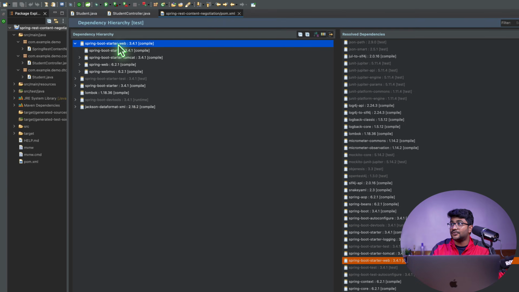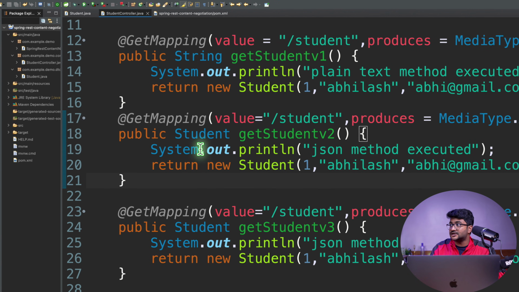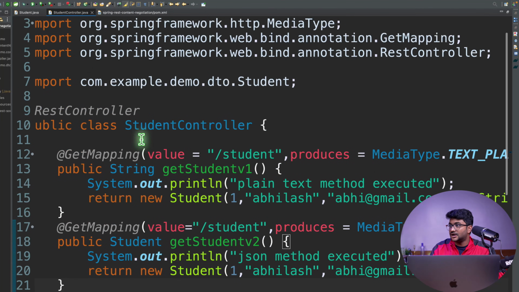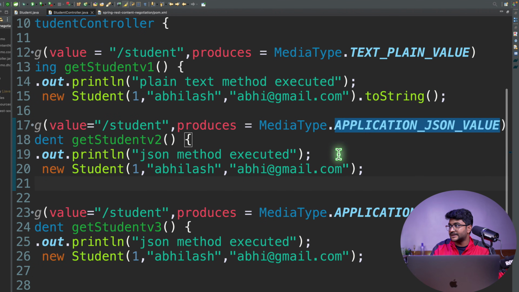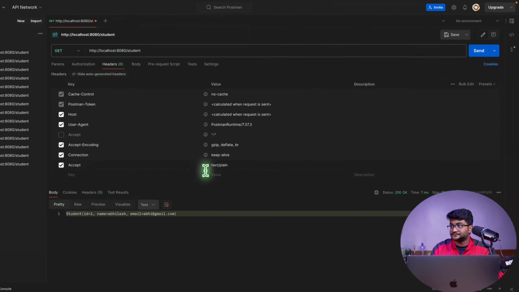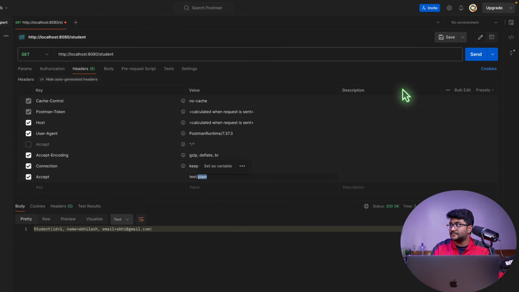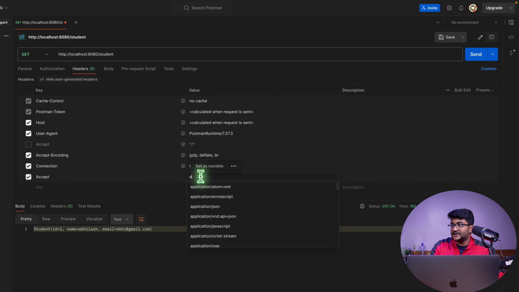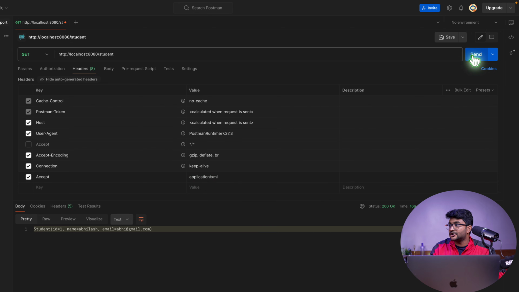Now, if I go to my student controller, obviously I think right now you're going to have an issue whenever you hit this. So let's just check that. Let's say my client right now is asking for the data in plain text. It is getting it. It is asking for the data in application XML format. I'm going to do send.